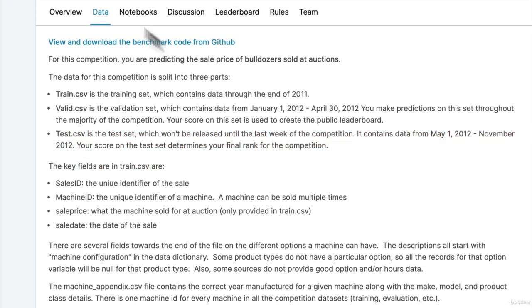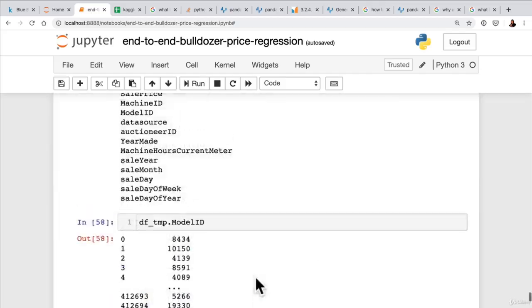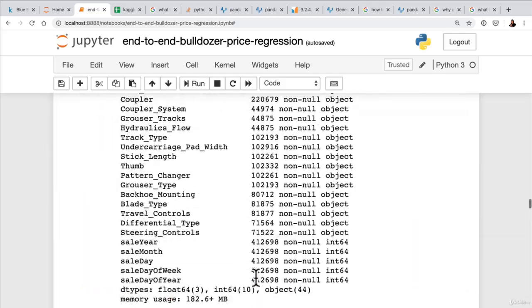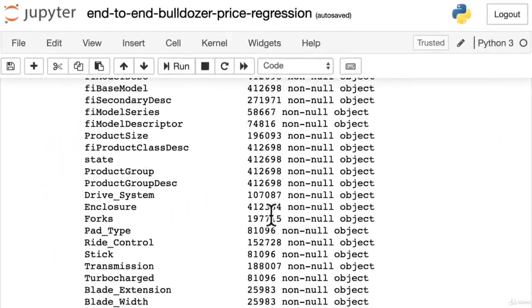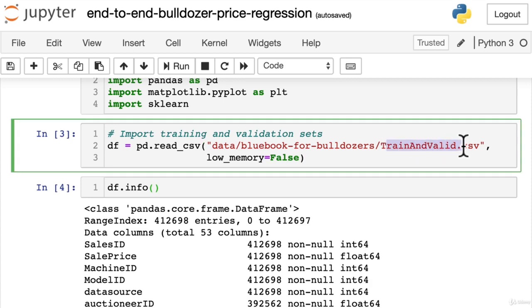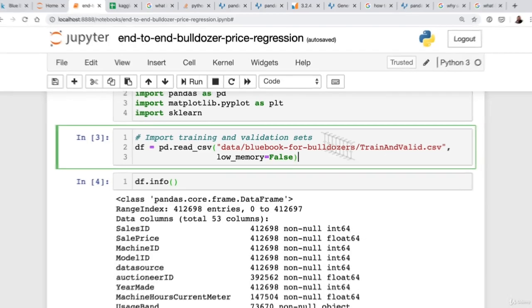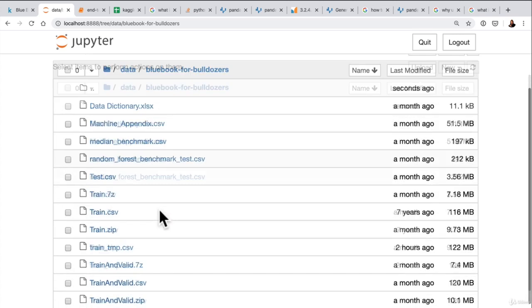But before we do that, let's go right back up the top till we imported our first data frame. I said we'd revisit this, and now the time has come. We imported train and valid.csv. Wonder why we did that? Well, it's all going to become clear in this video.